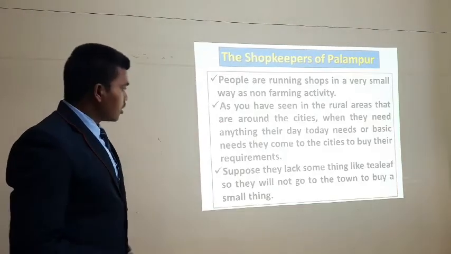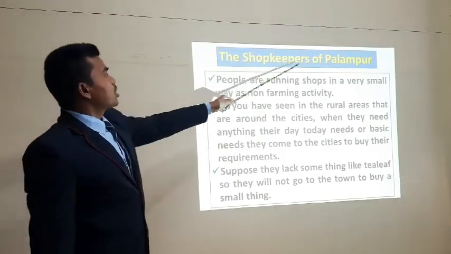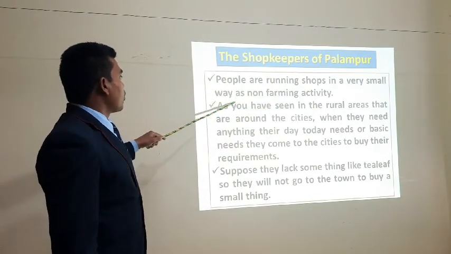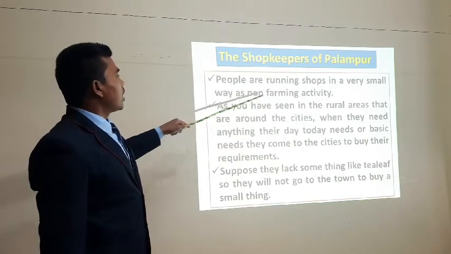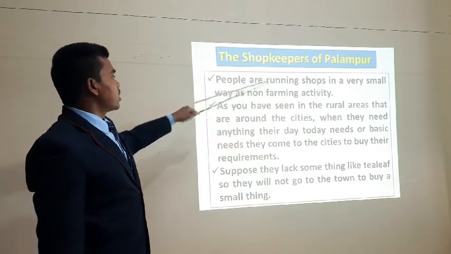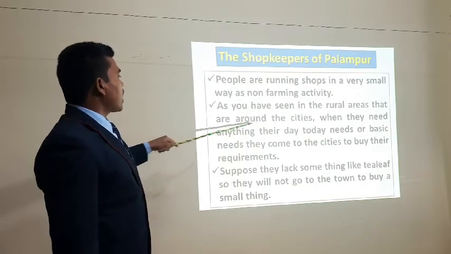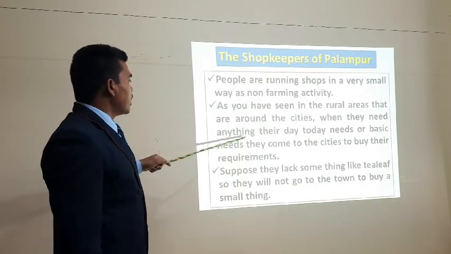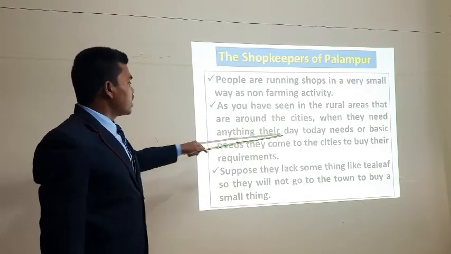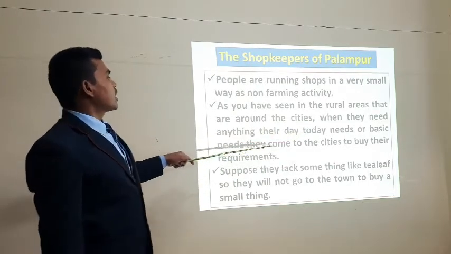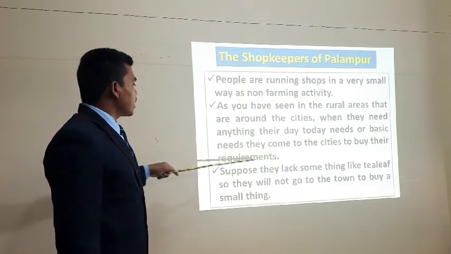Okay. See here, the shopkeepers of Palampur. People are running shops in a very small way, as non-farming activities. As you have seen in the rural areas around the cities, when they need their day-to-day or basic needs, they come to the cities to buy their requirements.